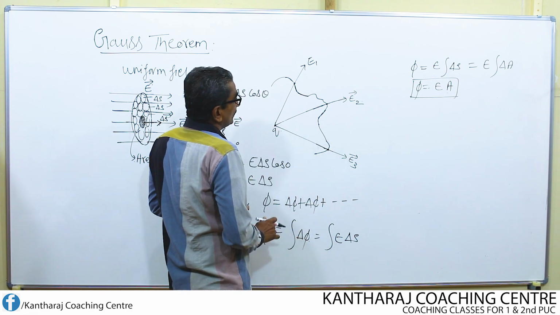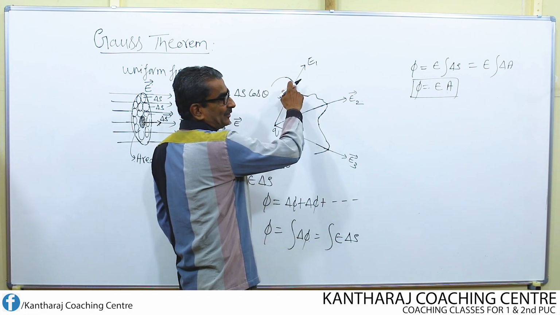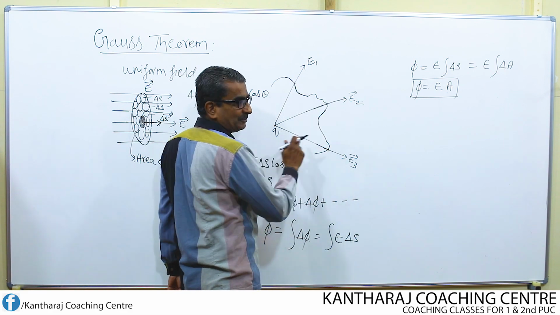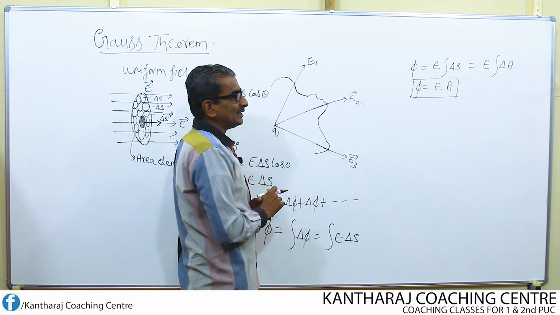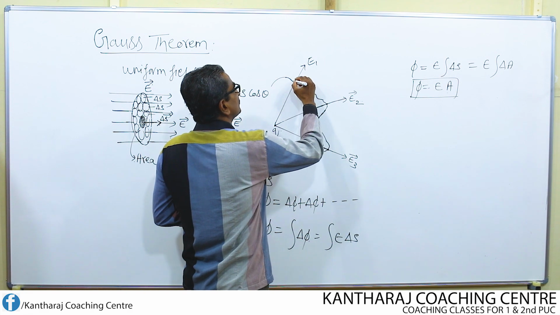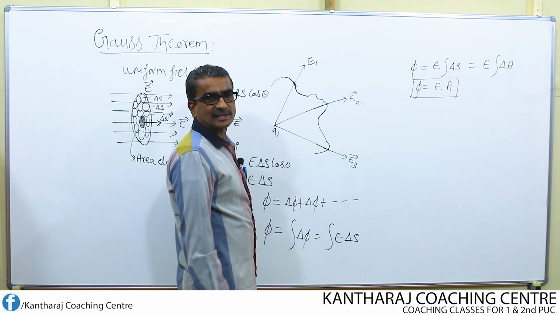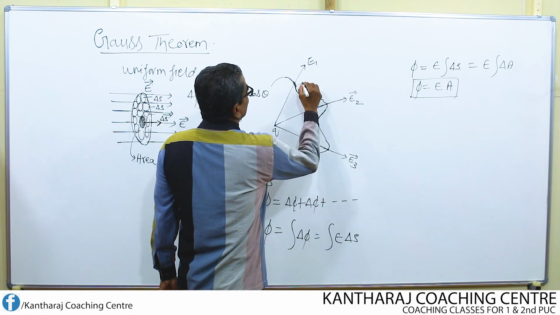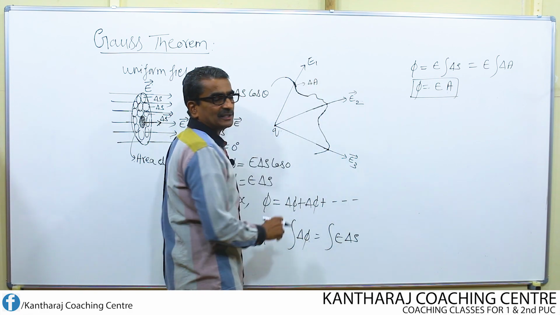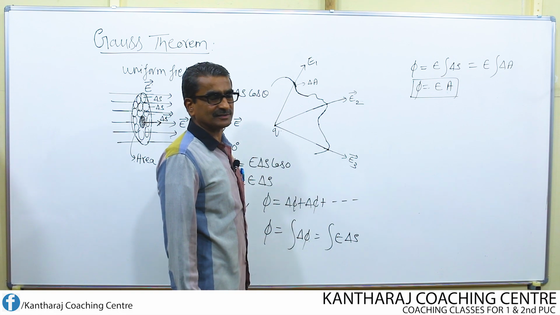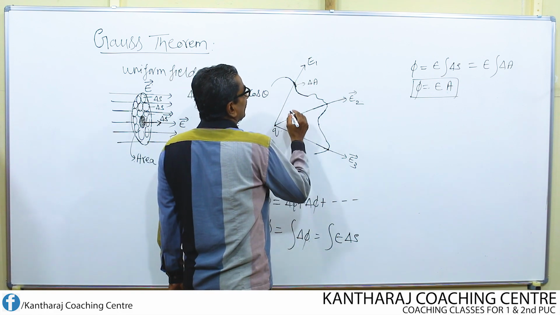Now, let us find the electric flux at this point, at this point, at this point. In order to find the flux, here I am going to consider one small area. Look here, small area I consider. This area is delta A. Now I use delta A instead of delta S. What is the area vector now?